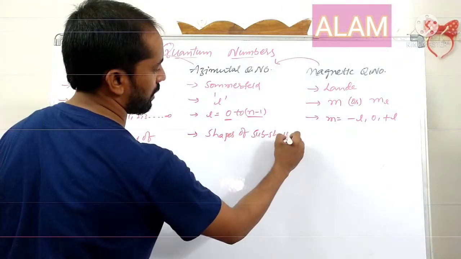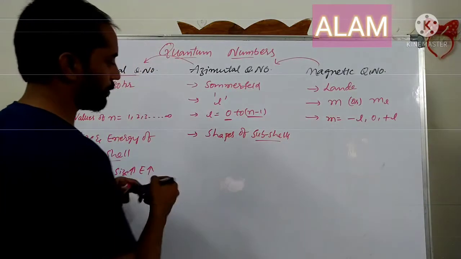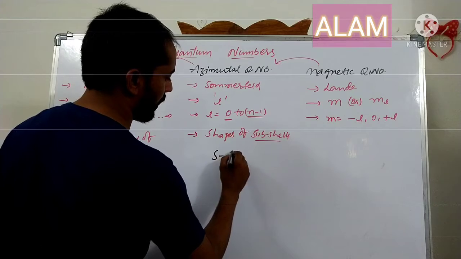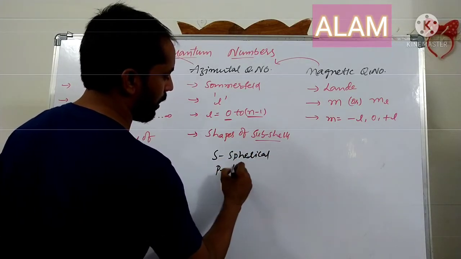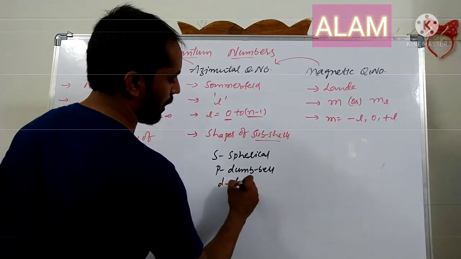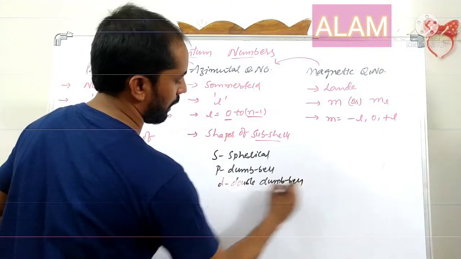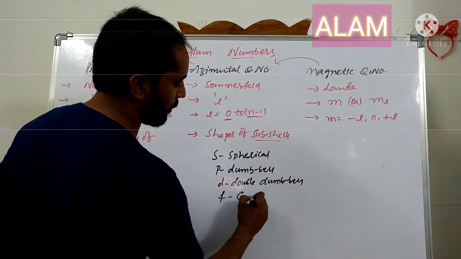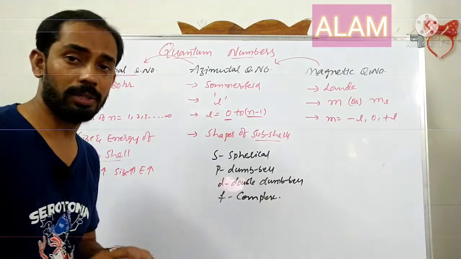Shapes of subshells. Here, the s orbital is spherical, the p orbital is dumbbell-shaped, the d orbital is double dumbbell, and the f orbital is fourfold dumbbell, or simply you can say that it is complex in nature. We cannot draw that.